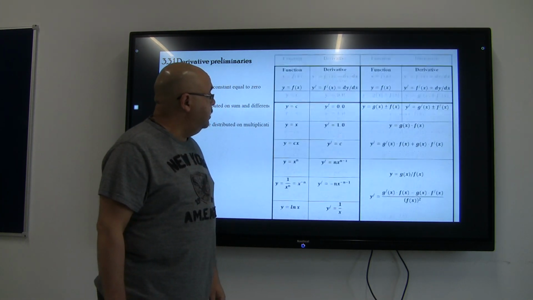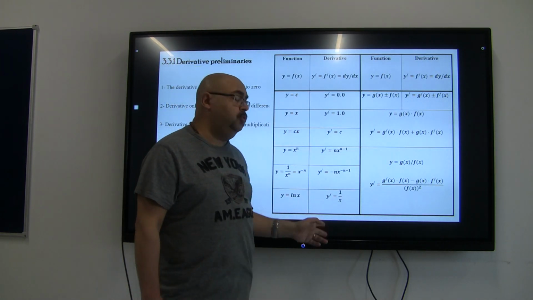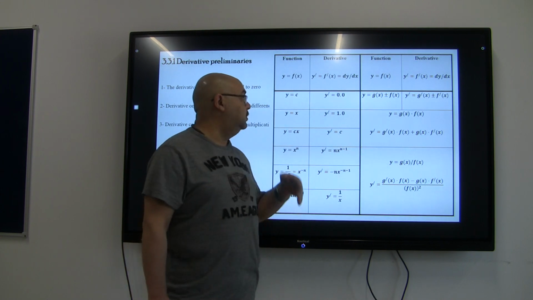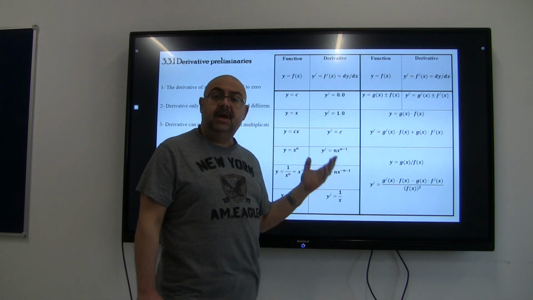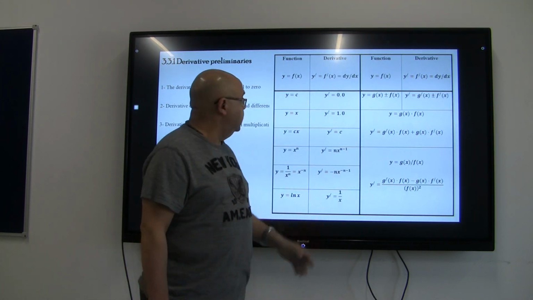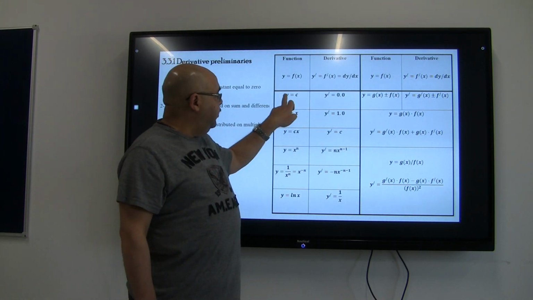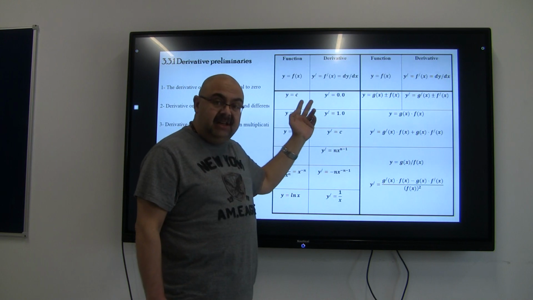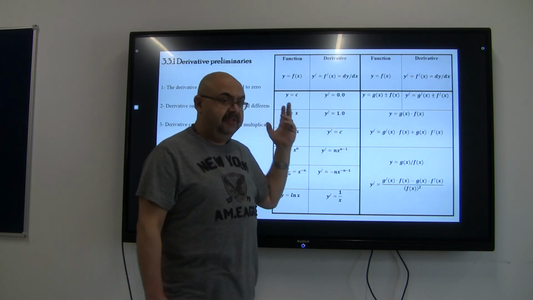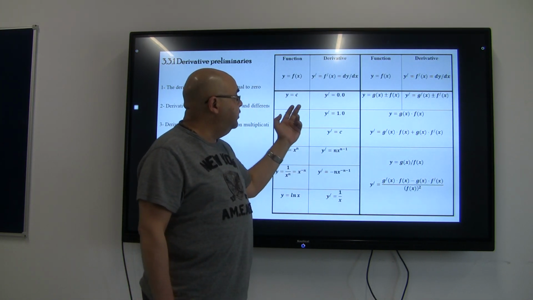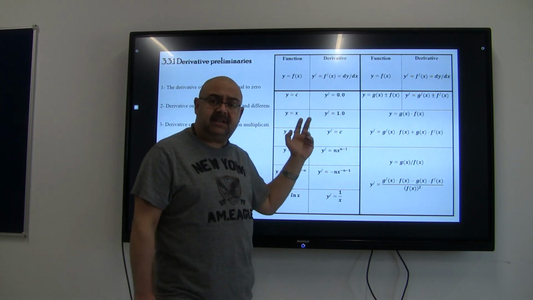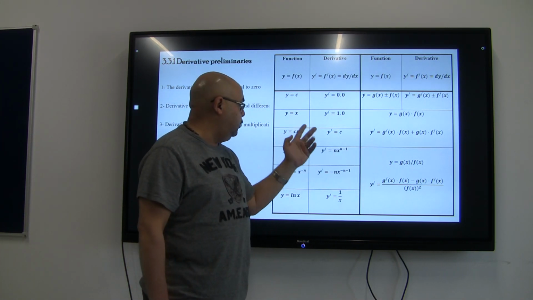These are the main laws that we will depend on. I will write you a bunch of laws, but it mainly depends on these main formulas. First of all, the derivative of a constant equals 0. That's if you have y equals 10, or y equals 15 or something, then the derivative will simply be 0. If you have y equals x, then simply y dash will equal 1.